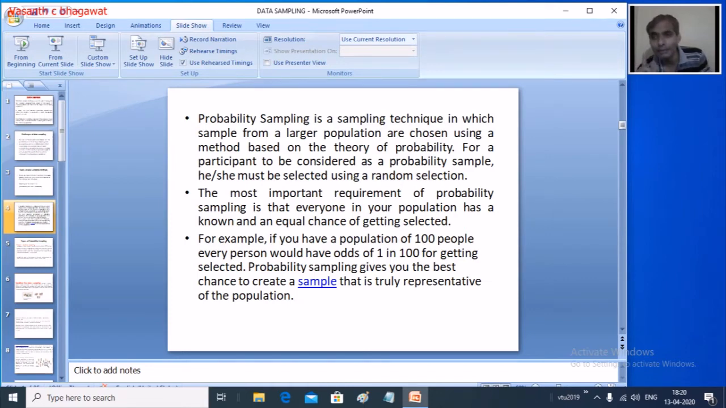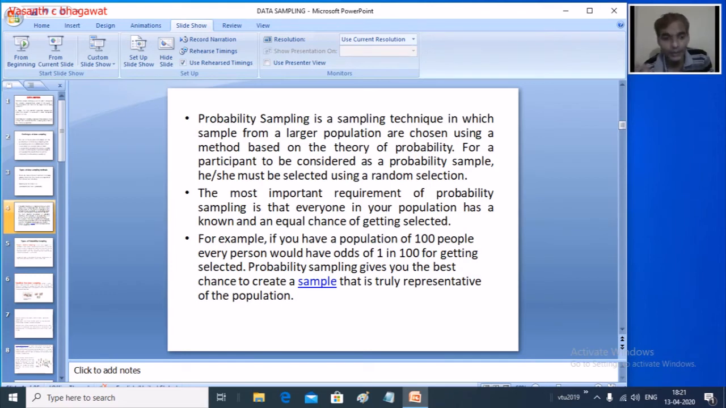One type of sampling method is called probability sampling. It is a sampling technique in which the samples from a large population are chosen using a method which is based on the theory of probability. So probability, or randomly, we are going to select. If we collect the data, it should be random. So we generally use the term random.